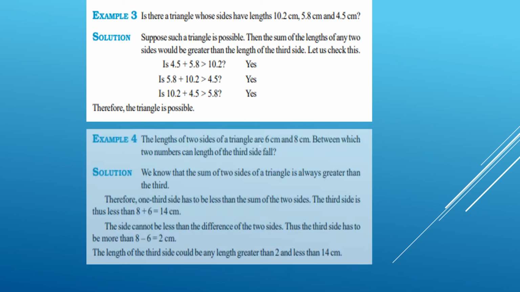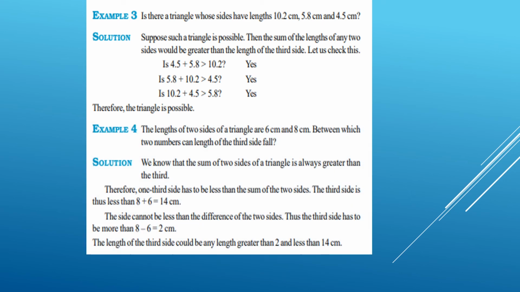Second example, the length of two sides of a triangle are 6 centimeter and 8 centimeter. Between which two numbers can the length of the third side fall? Here two side lengths are given. We cannot directly find out the exact measure of the third side, but we can find out which two numbers it lies between. Okay, for that two sides are given.